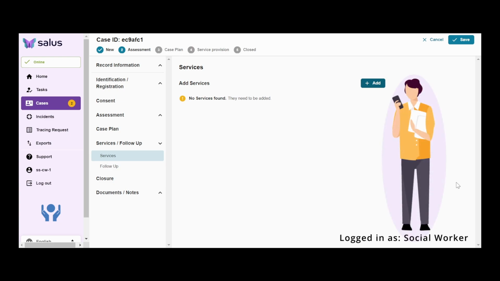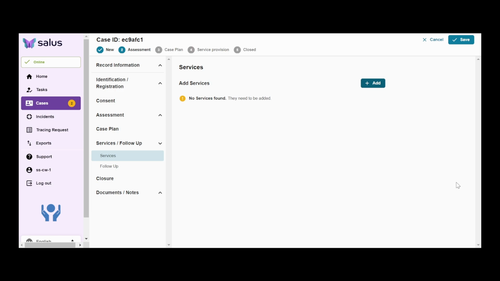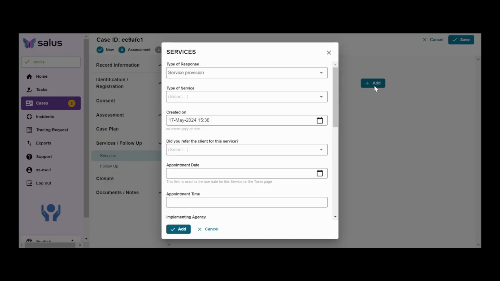In addition to guiding social workers through the case management workflow, the application lets social workers plan, refer, and implement services for their beneficiaries. Social workers can plan, document, and refer for services using the services form.